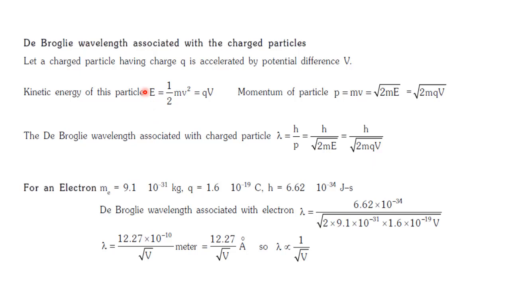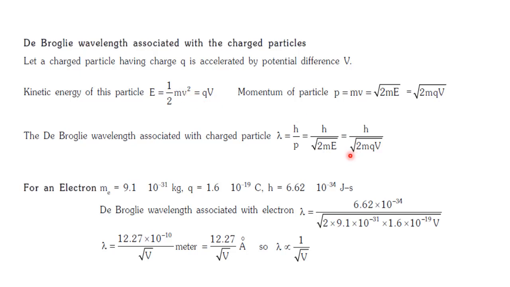Let us say that a charged particle is accelerated by a potential difference of V, and the charge of that particle is q. Then we can write that the kinetic energy is equal to half mv square, which is also equal to qV, because this is the amount of energy given by the potential, which the particle converts into a kinetic energy of half mv square.